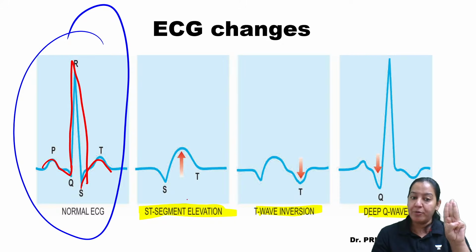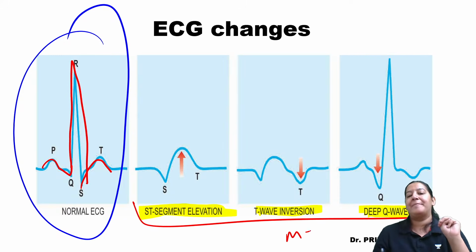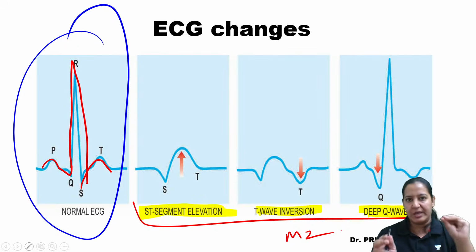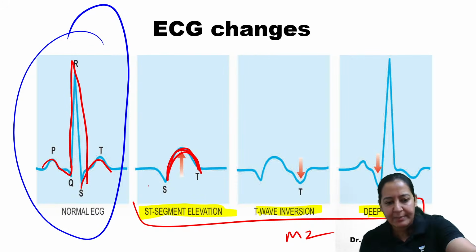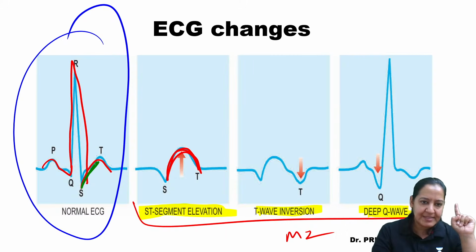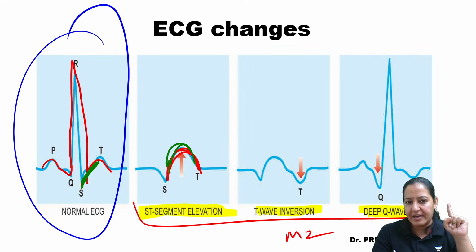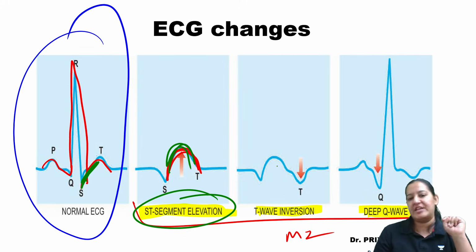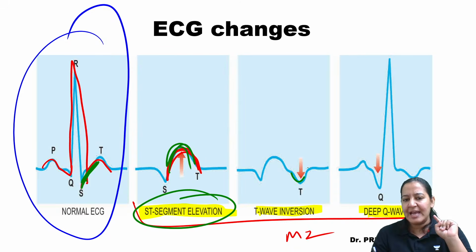Now, what are the 3 abnormalities that will give you the diagnosis of MI? There can be 3 things. You have to concentrate on 3 things. First, see the ST segment. Can you see the ST segment here and here? Can you see this is the ST segment? And see, it is elevated here. So ST segment elevation indicates MI. Number 1.